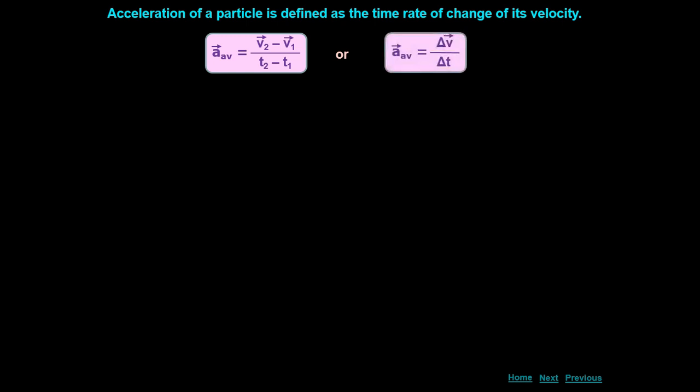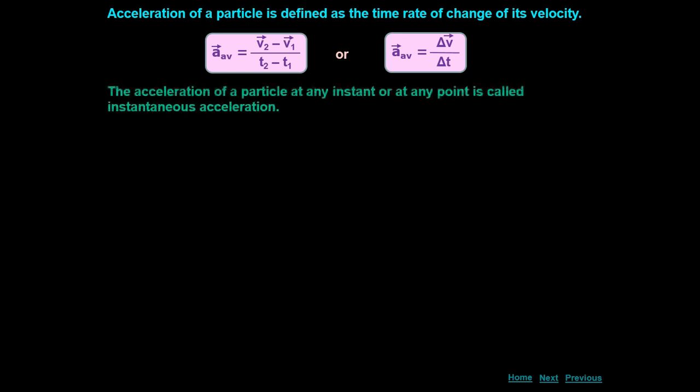Next we will learn about acceleration. Acceleration is the time rate of change of velocity. The formula for acceleration is v2 minus v1 upon t2 minus t1, that we can write as delta v upon delta t. Delta v stands for change in velocity and delta t stands for change in time.